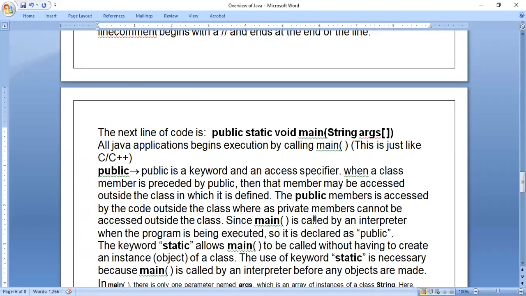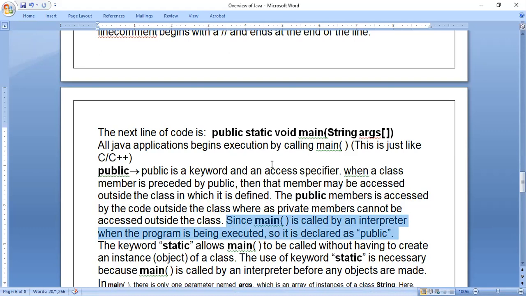So this much we came to know about the public access specifier. Public members can be accessed by code outside the class, whereas private members cannot be accessed outside the class. In the case of Java, outside the class means the interpreter. Our file name, example.java, contains the class, and inside it is the main function. The interpreter we can consider outside the class. So if the main function is to be called by the interpreter, which is outside the class, it should be made public. Since main is called by an interpreter when the program is being executed, it is declared as public.